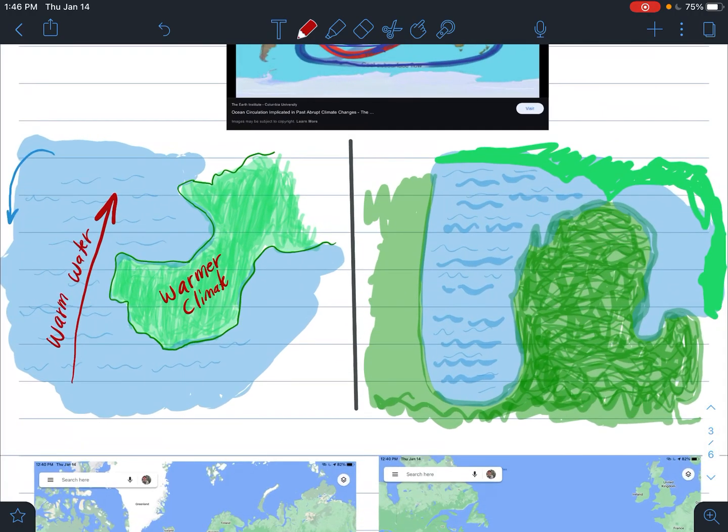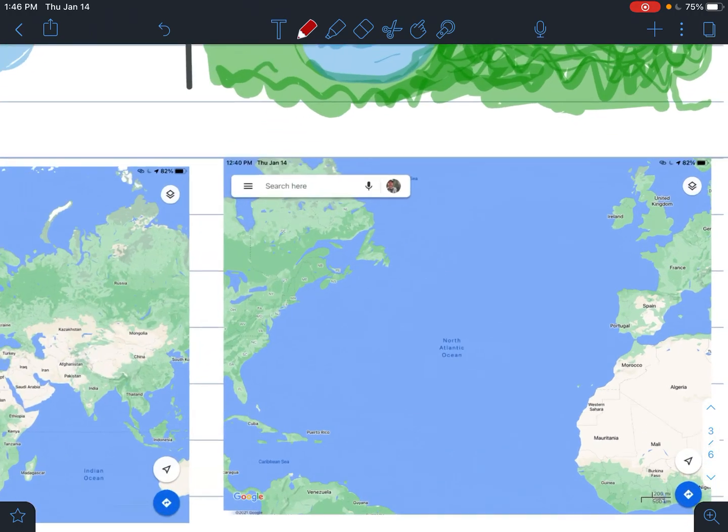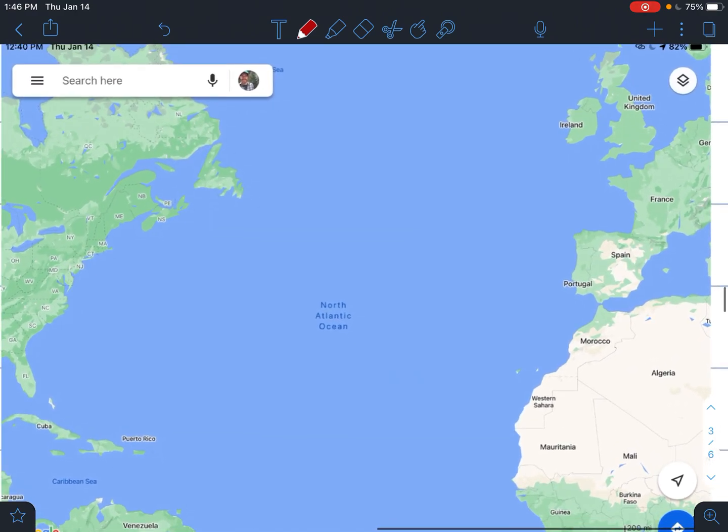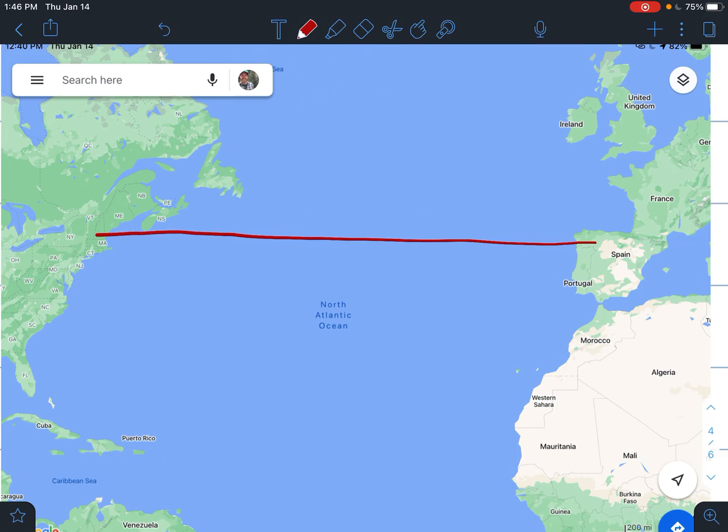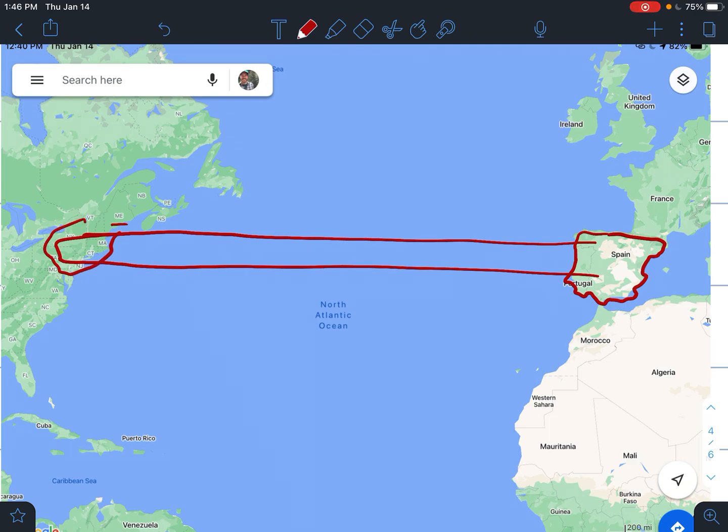And I can prove that because if we look down here at this map, Spain and Portugal, if we look at where they're at here on the Earth, these areas should have climates that are similar to New York, Connecticut, Massachusetts, Maine, but it doesn't. It has more of a nice, beautiful, warm climate. These areas over here in the northeastern United States can be really cold and frigid. They have crazy, crazy winter times.